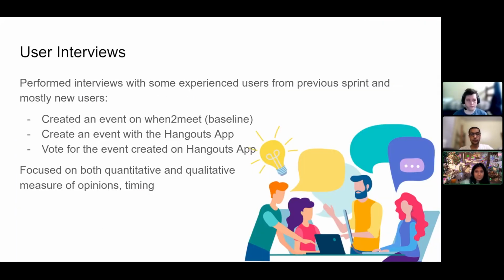We invited 10 users to our test server and asked them to each first create an event on When2meet, and this was the baseline that we used for comparison. We then asked users to create an event using the Hangouts app and then vote on the event. We timed all three and then assessed quantitative data through Likert scale based questions and qualitative feedback from their verbal data.